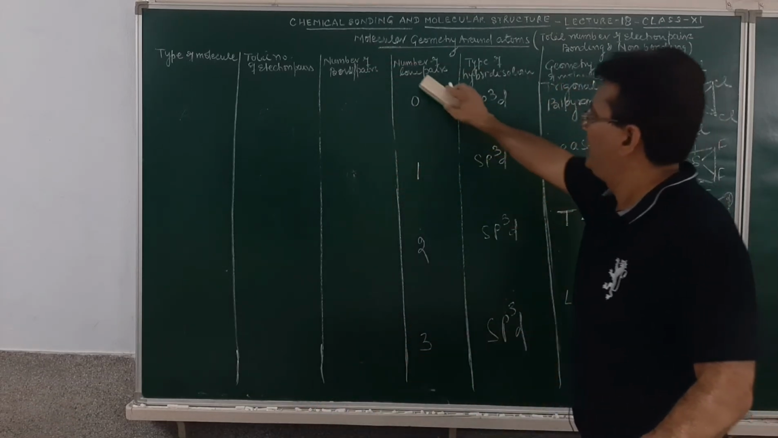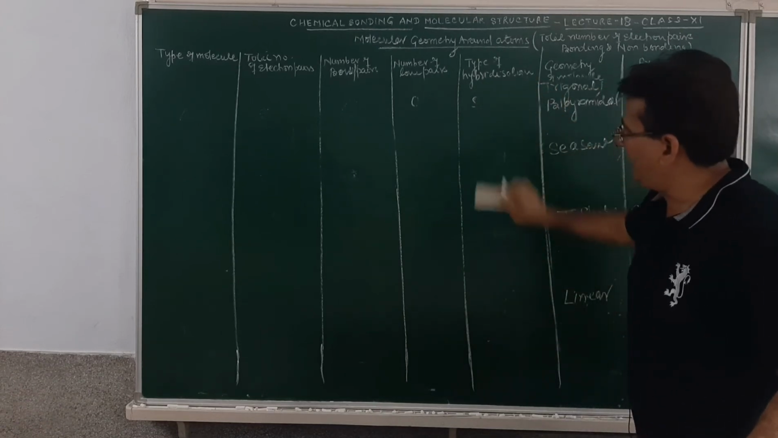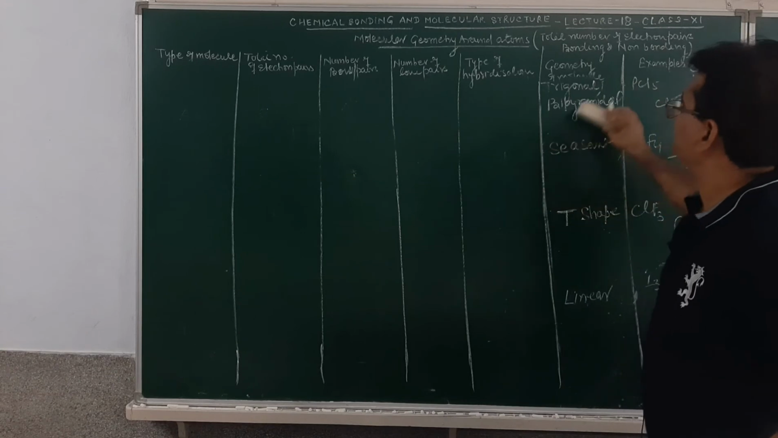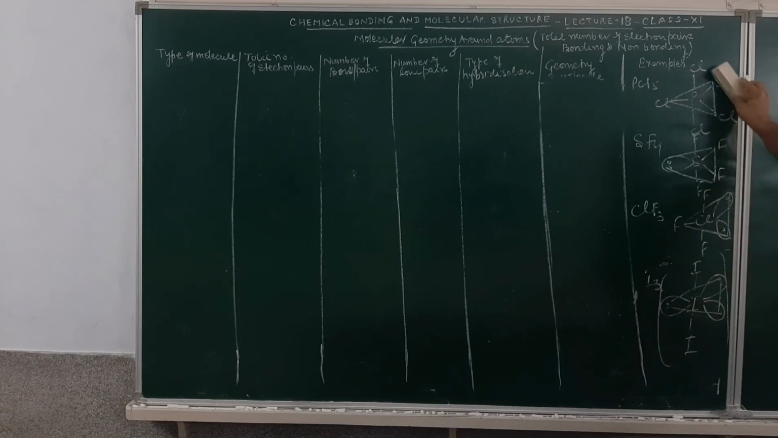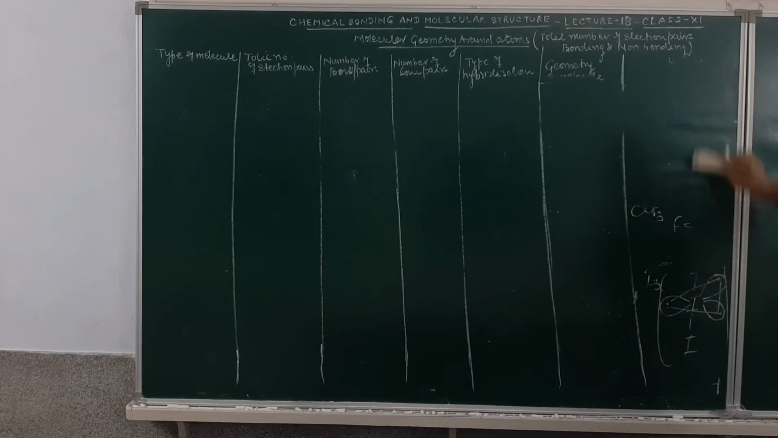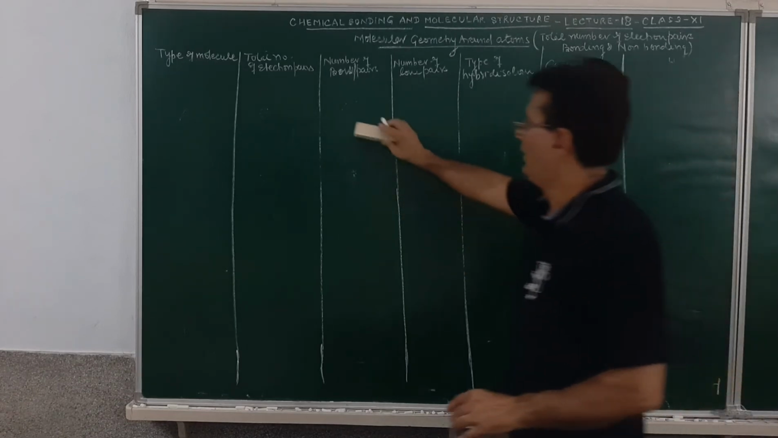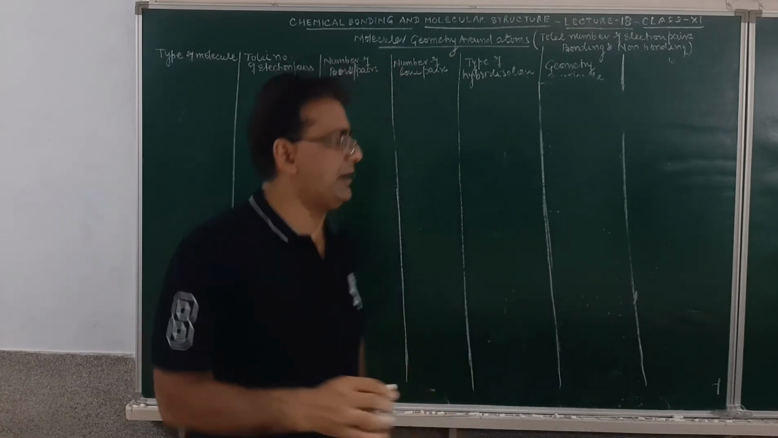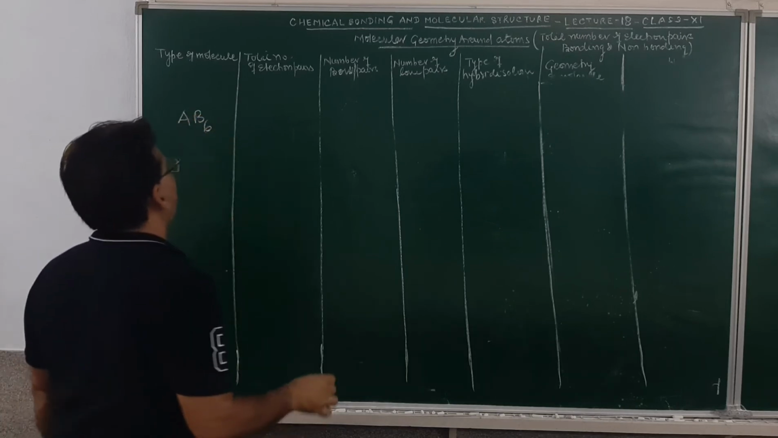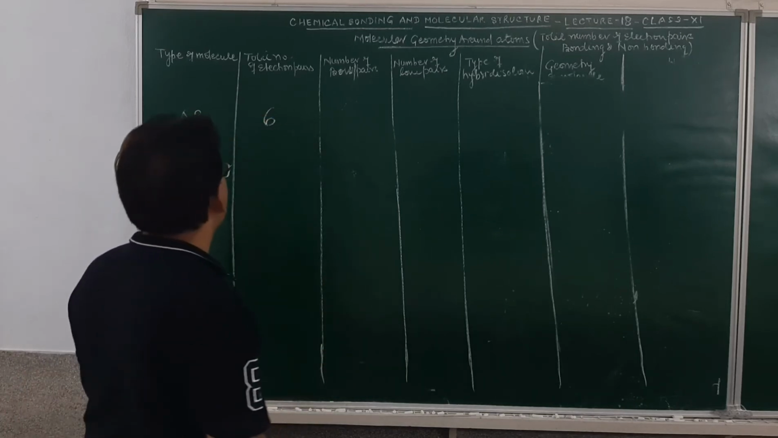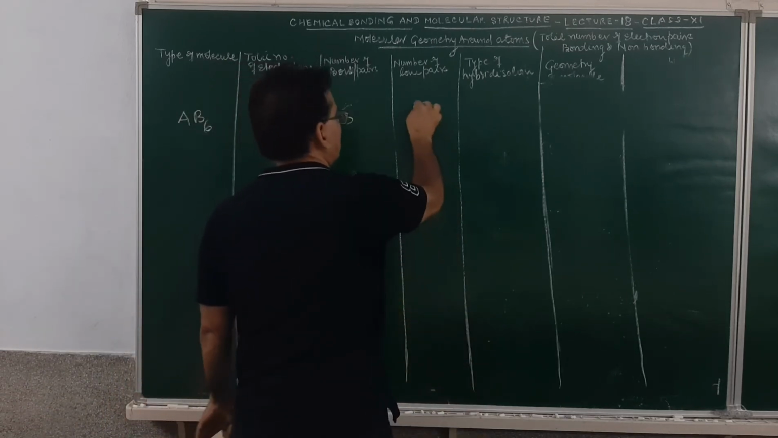Now we are left with only two types of geometry: AB6 and AB7. In AB6, we will also be discussing two distorted geometries. In an AB6 molecule, the total number of electron pairs will be 6, number of bond pairs will be 6, and number of lone pairs will be 0.